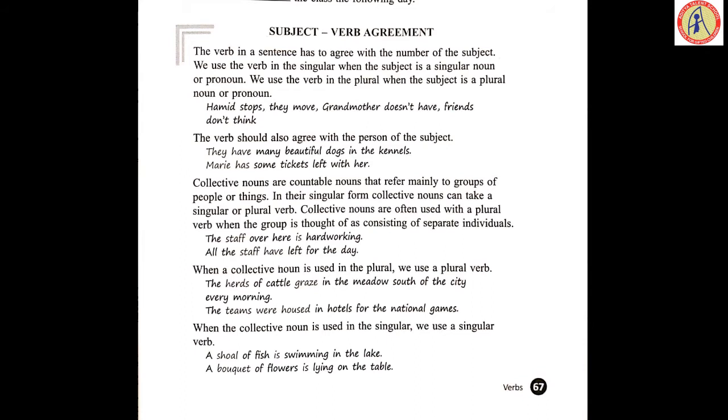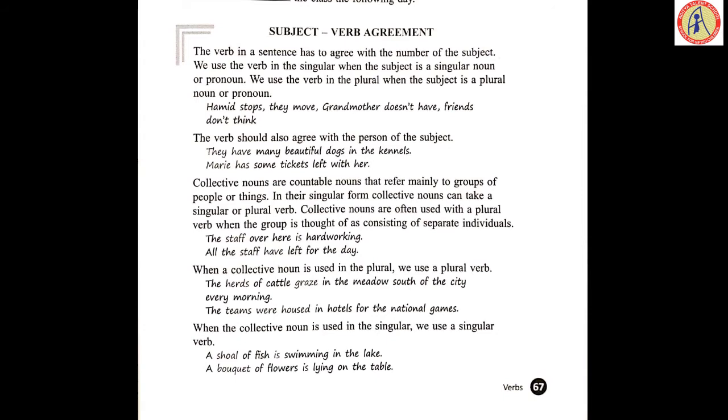Now next, collective nouns are countable nouns that refer mainly to groups of people or things. In their singular form, collective nouns can take a singular or plural verb. Collective nouns are often used with a plural verb when the group is thought of as consisting of separate individuals.